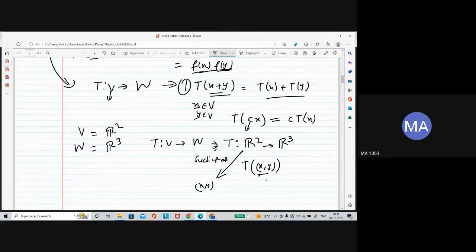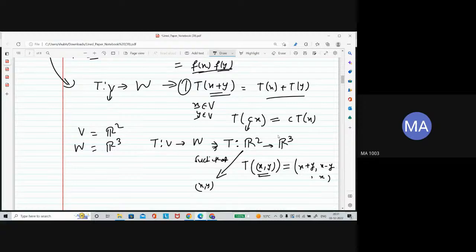Okay, this is an element of R2, and this is how I am defining this map. Okay, this is like this. This is an element. Okay, now this is x plus y, x minus y and x.